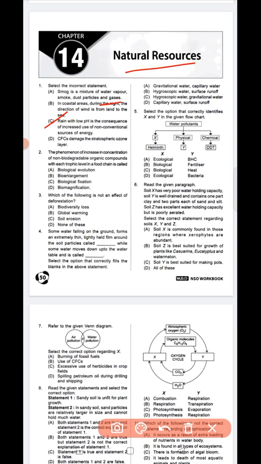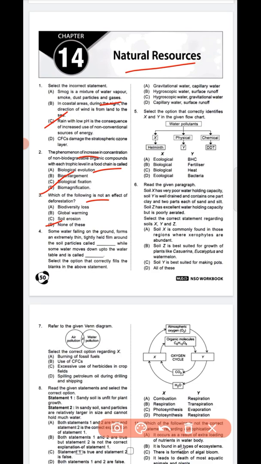Next, question number 2. The phenomenon of increase in concentration of non-biodegradable organic compounds with each trophic level in the food chain is called. Question number 2, option D is the correct answer, biomagnification. Next, question number 3, which of the following is not an effect of deforestation? None of these. Biodiversity loss, global warming, soil erosion, none of this is the correct answer.